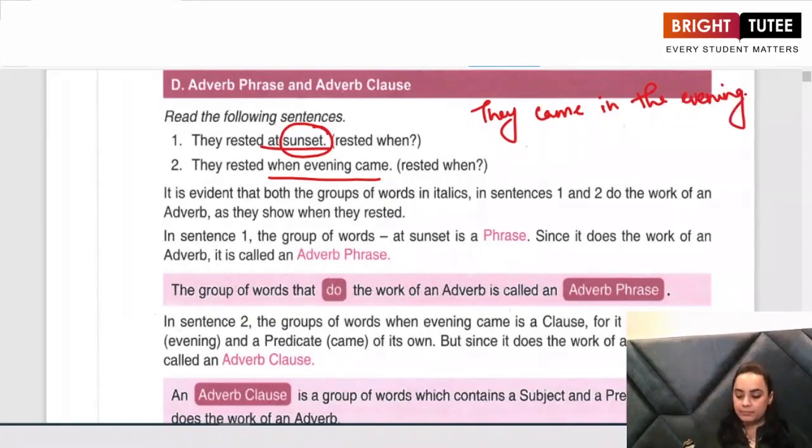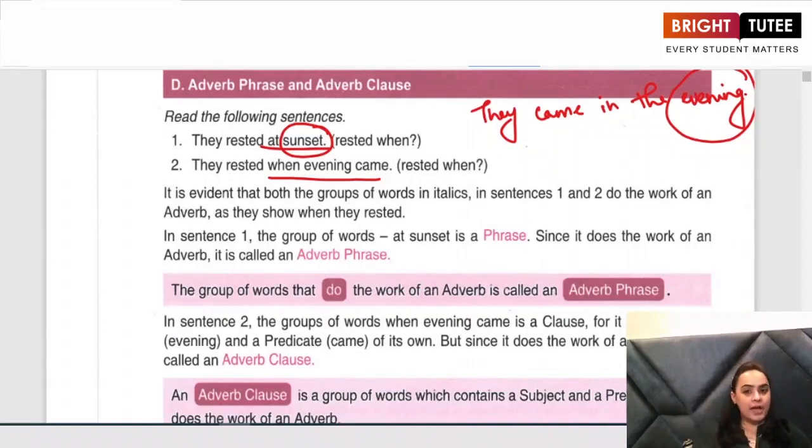When did they come? Evening. I have just one word as my answer to when. So this is an adverb. When I get the answer to the question when in just one word, that one word is my adverb.